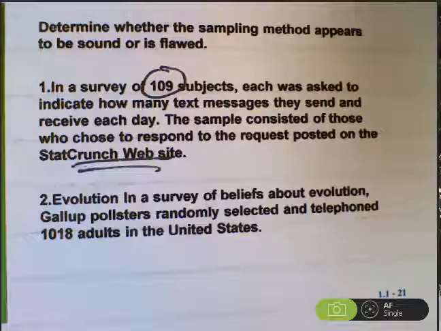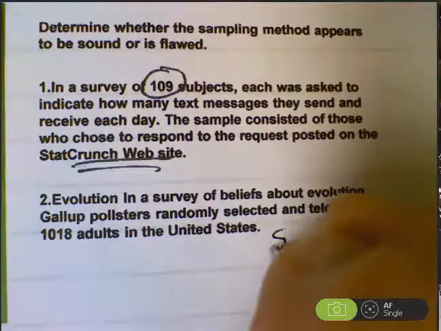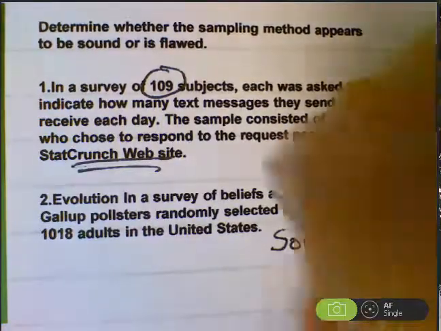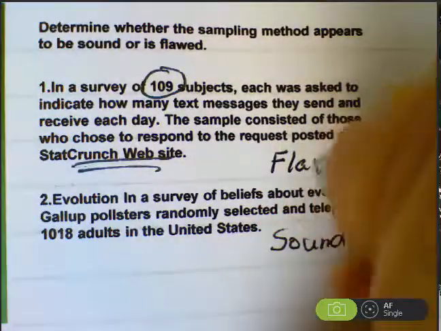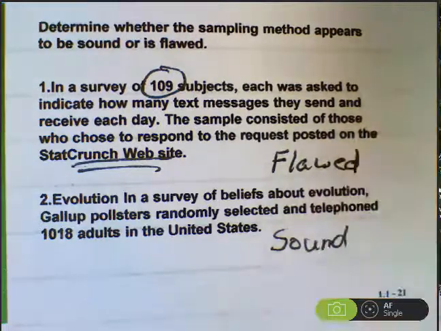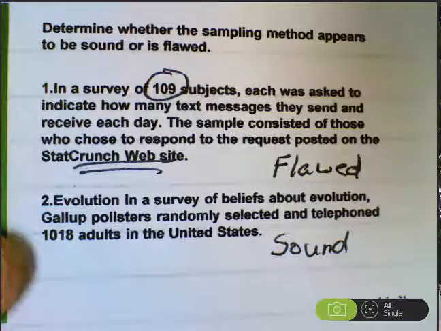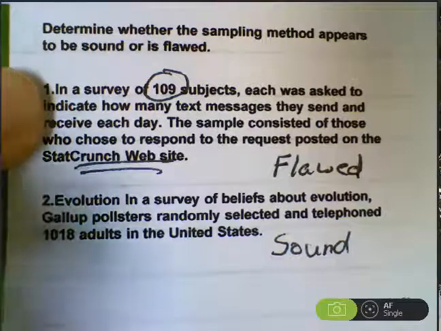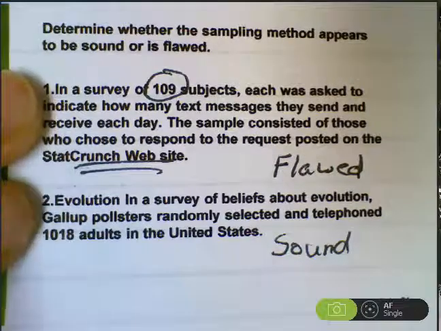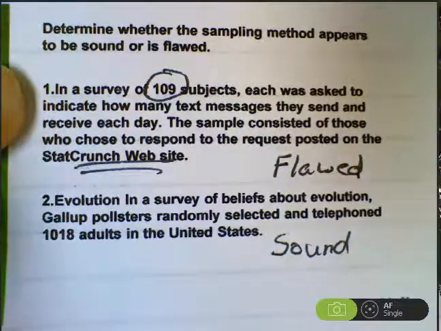We're going to try to make a prediction about the beliefs about evolution of adults in the US, and 1,018 adults were randomly selected. That is a sound way to do a study. Use a random number generator to choose your participants, or find a way to make sure that your sample is representative of the population.